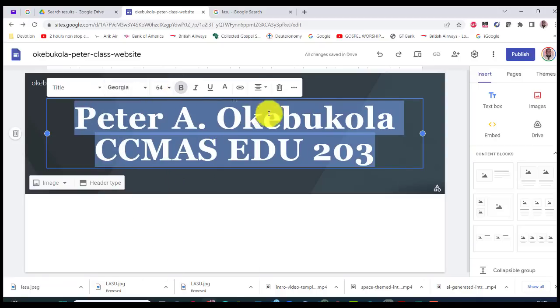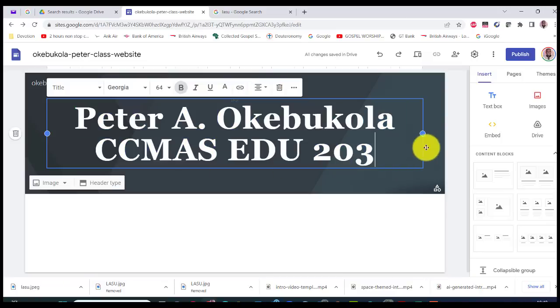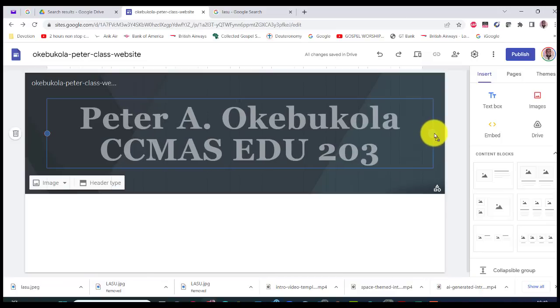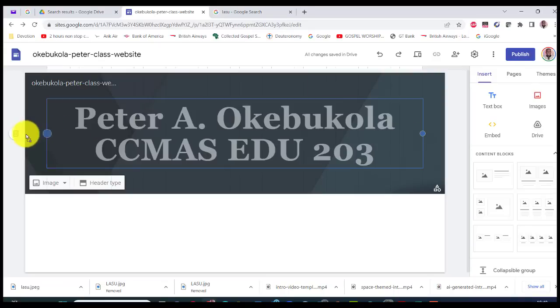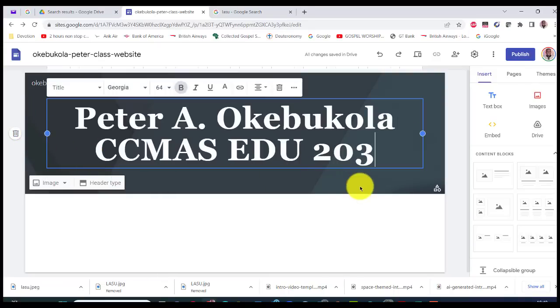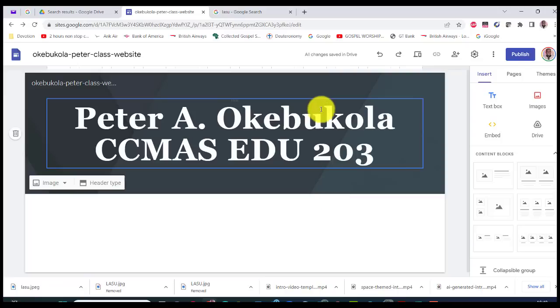If you want to center it, yeah, it's already centered here. So Okebukola CCMAS EDU 203. You can name it any how you like, but I just thought I want to name mine like this. So we're at the home page. That's what you're going to see when you get to the site.